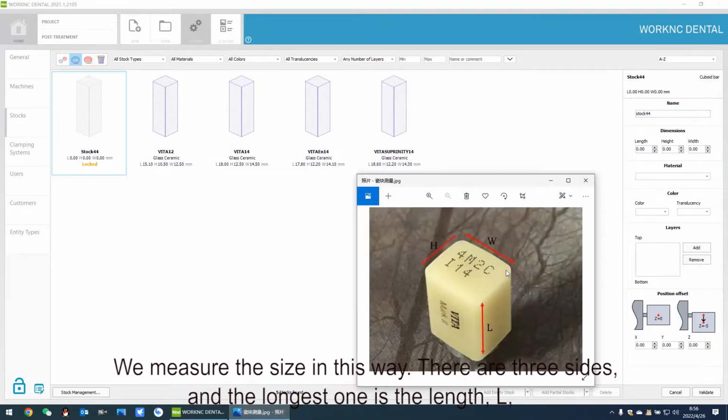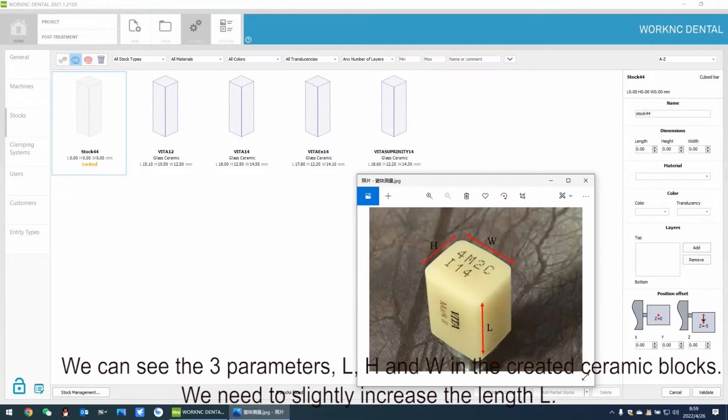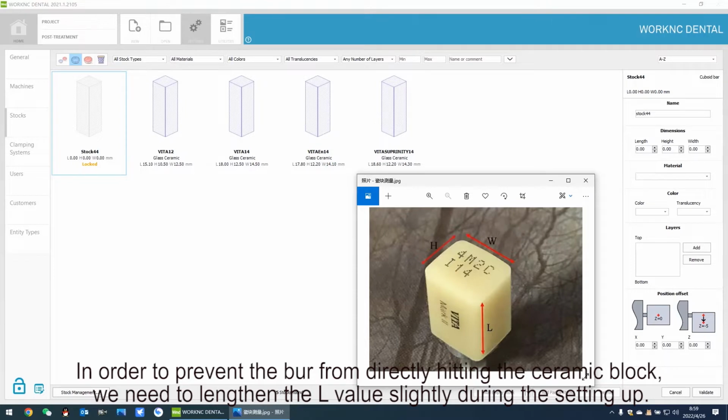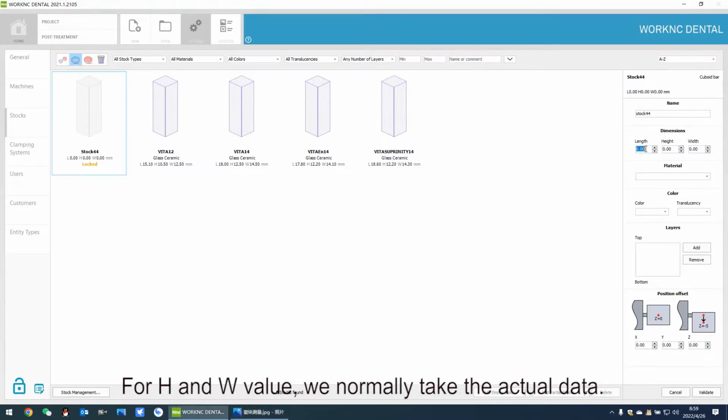There are 3 sides, and the longest one is the length, L. The narrowest one is the height, H. The last side is the width, W. We can see the 3 parameters, L, H and W in the created ceramic blocks. We need to slightly increase the length L. Each ceramic block may have a little error. In order to prevent the burr from directly hitting the ceramic block, we need to lengthen the L value slightly during the setting up. For H and W value, we normally take the actual data.